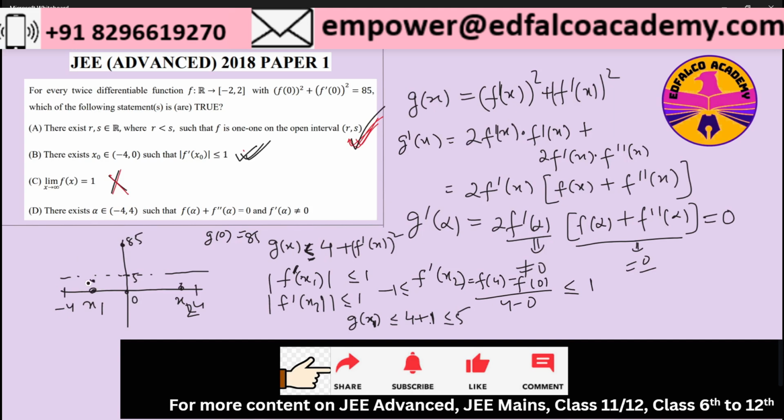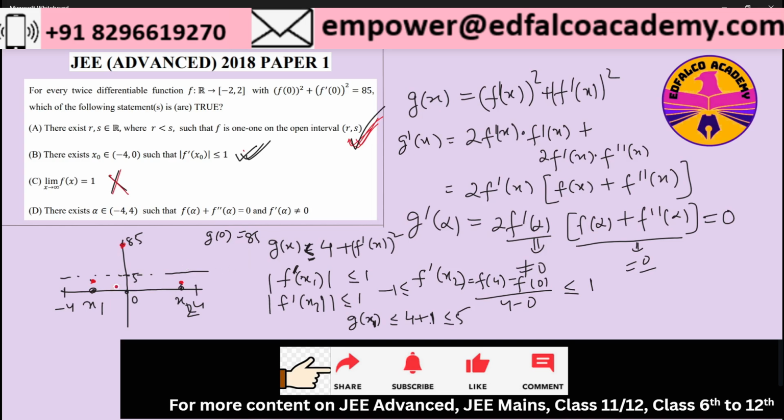The g of x function has to pass through all these 3 points. We know that these 2 points are below 5, but this point is 85. At 0 it is 85. So therefore you can see, and also the fact that f of x is a continuous function, right?